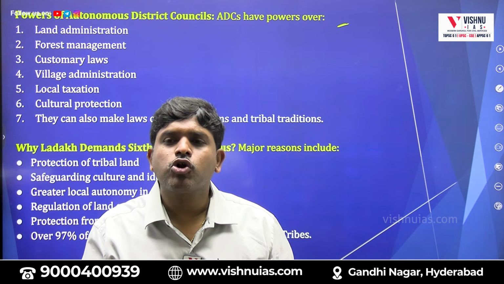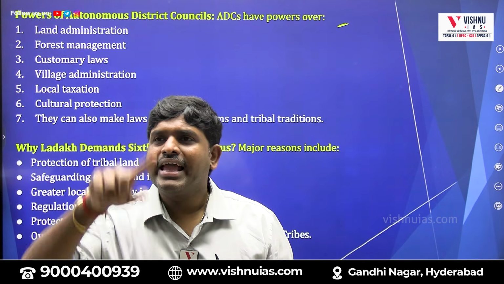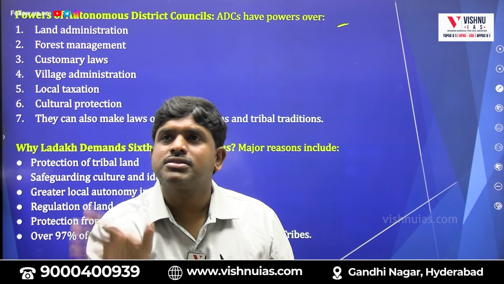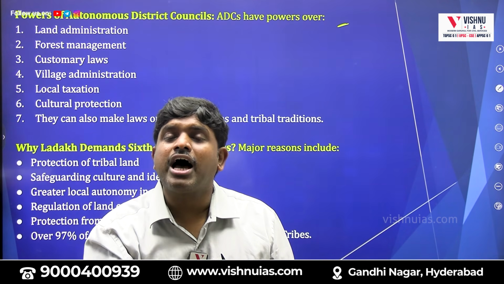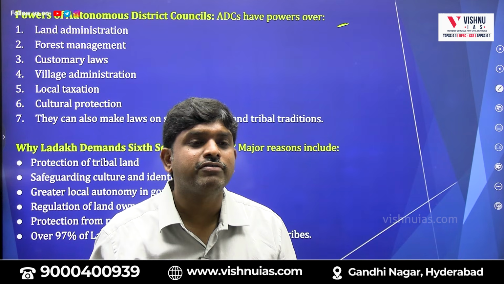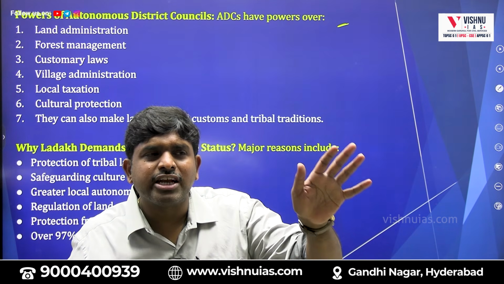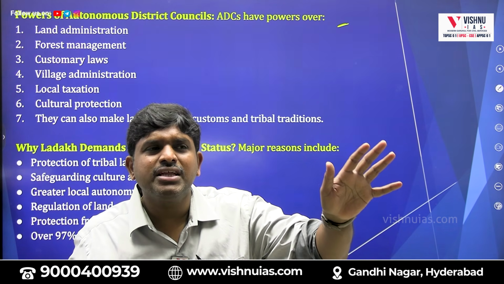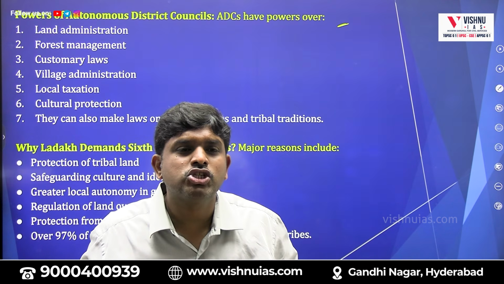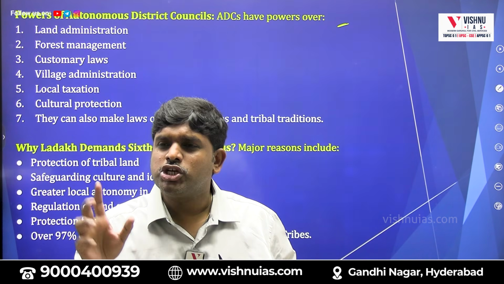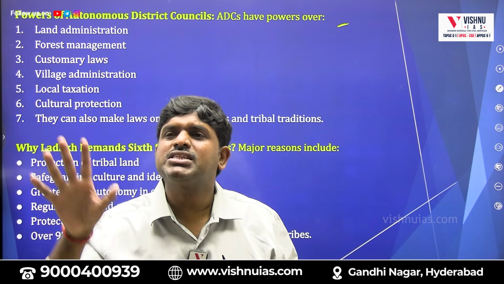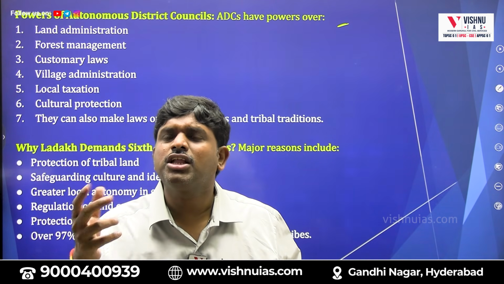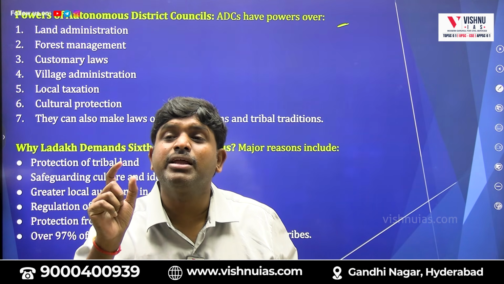Article 244 Clause 1 is Schedule 5. In mainstream India, the tribal districts where the tribal areas are located, those particular states are named Schedule 5 states. In Northeast India, where the tribal people are significantly present, they are named Schedule 6, which is called tribal areas. So, Schedule 5 is scheduled areas, Schedule 6 is tribal areas. 10 states are there in Schedule 5 areas. What are the 10 states? Where the tribals are significantly present.